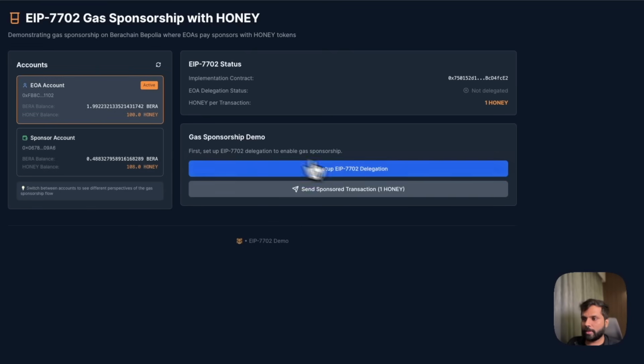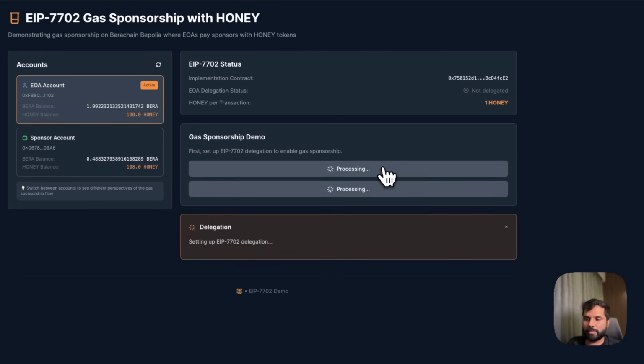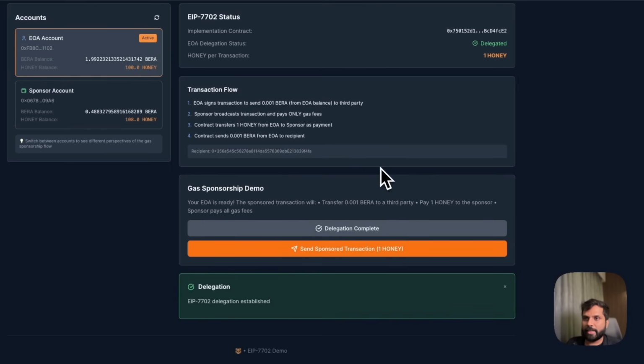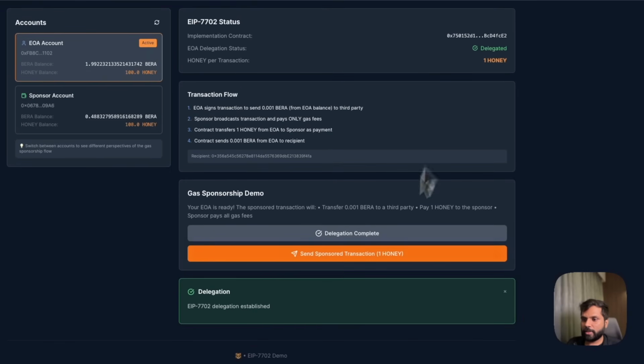Now let's come back. Let's set up the delegation first. You can see that the delegation status right now is not delegated. This is our smart contract address. So let's delegate. So it will send a transaction and delegate the smart contract. So you can see that it has been delegated now. This is the transaction status box. So based on the status of the transaction, the color of this box changes. So as you can see, the transaction was successful. So the color of this box is green now.